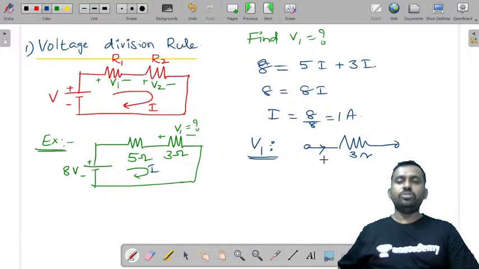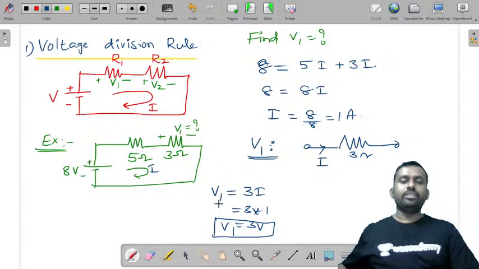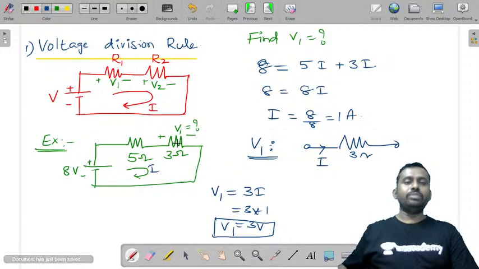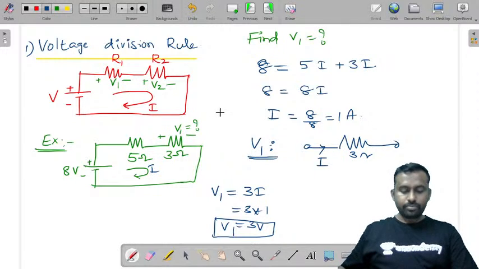What is the current flowing through this 3 ohm resistor? The same current I. Therefore, V1 is equal to 3 into I. So, 3 into 1 ampere will give you 3 volts. This is how you will generally find the voltage across one element, if there are n number of elements in series.